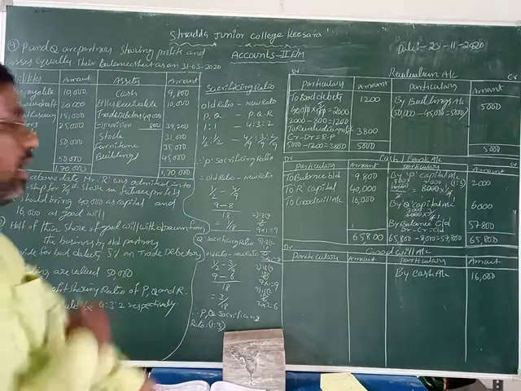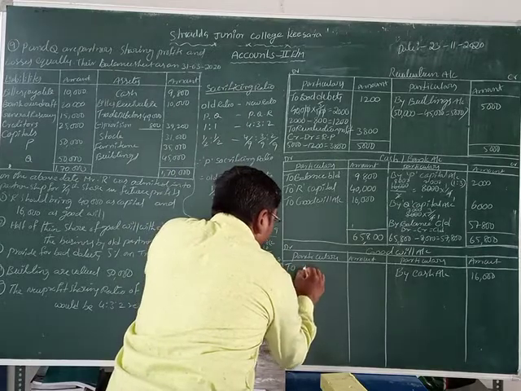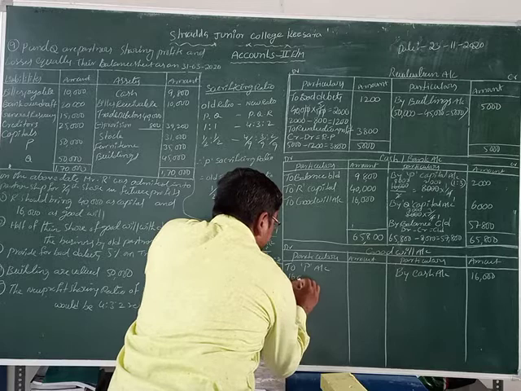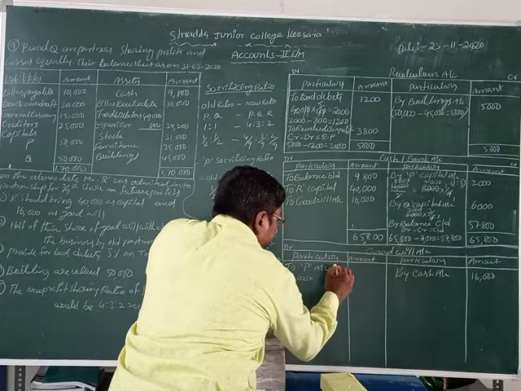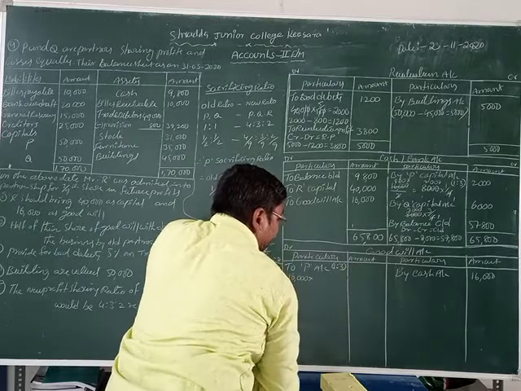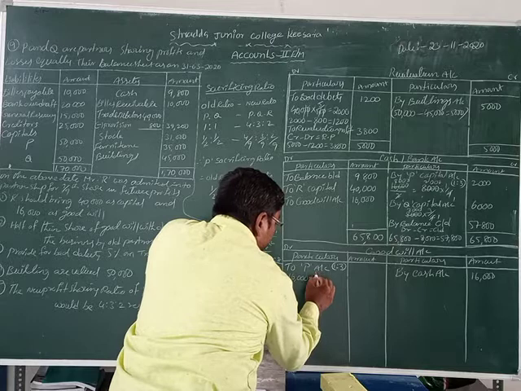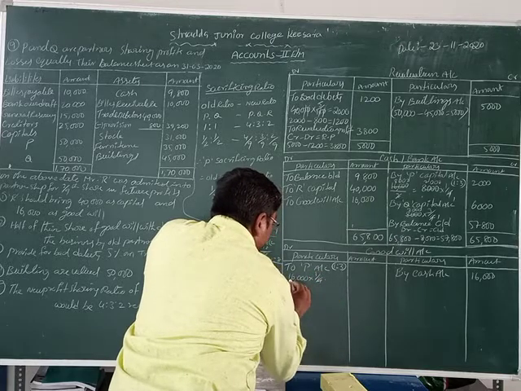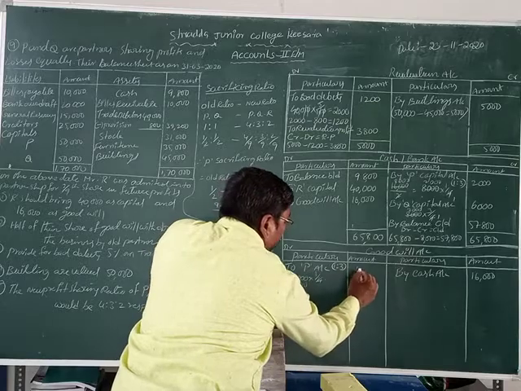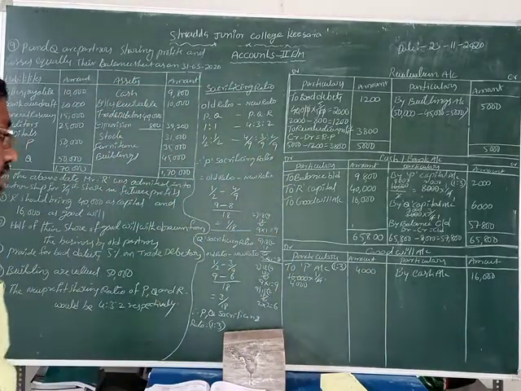Now which side? Debit side. Who is the first partner? To P account. What is the goodwill value? 16,000 rupees into the ratio, 1:3. 1:3 is the sacrificing ratio, students. So that means 1/4. 4 ones are 4, 4 fours are 16. So P's goodwill is 4,000 rupees.